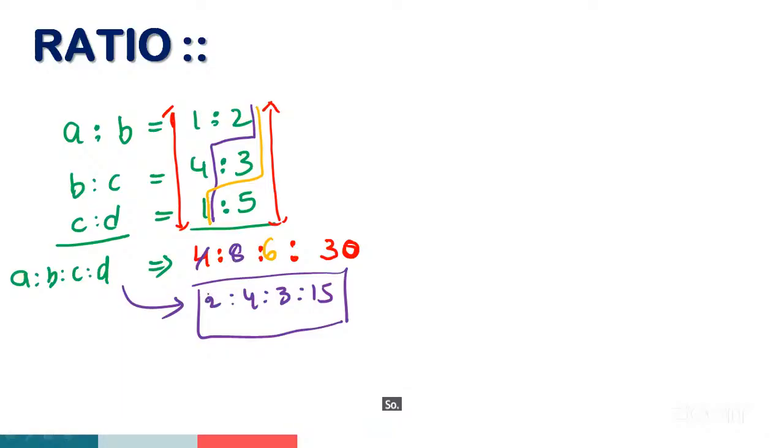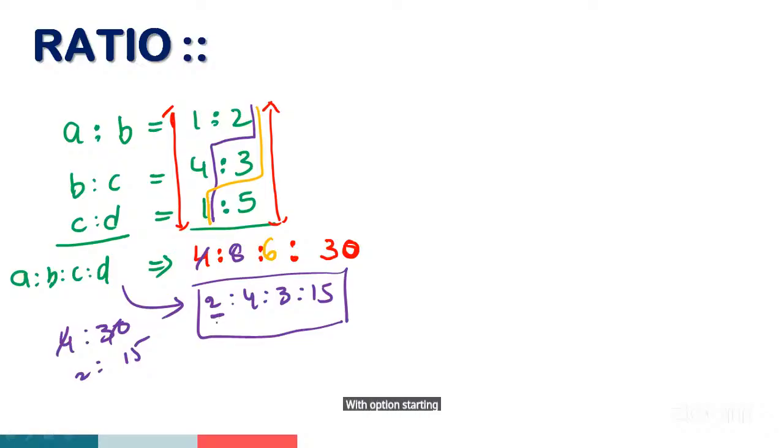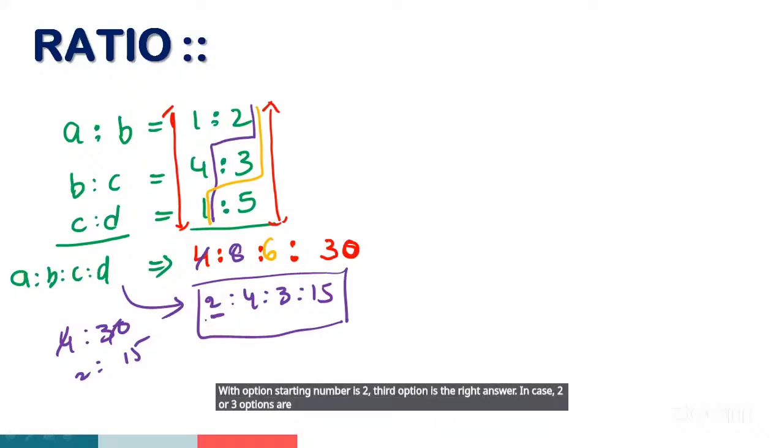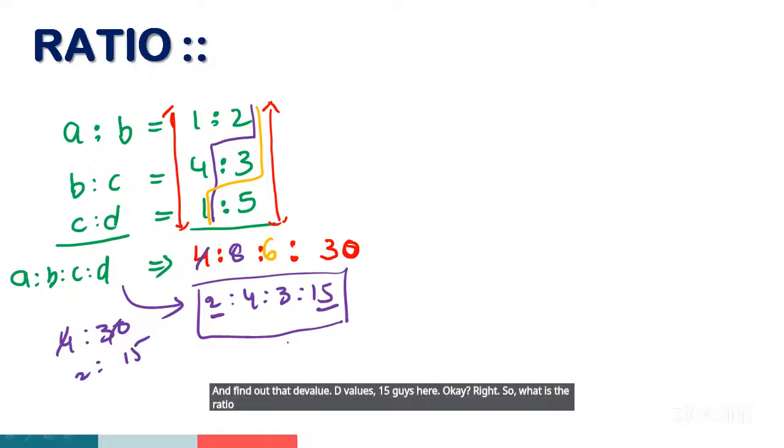So first find out the A value and D value. Just cancellation. For example, find out the A value and D value. Right. So 2 2s are and 2 15s are. So go through option verification. Which option starting number is 2? That option is the right answer. In case 2 or 3 options have the same starting number 2, then find out the D value. D value is 15, guys. Okay, right. So what is the ratio? How to find out the ratio?